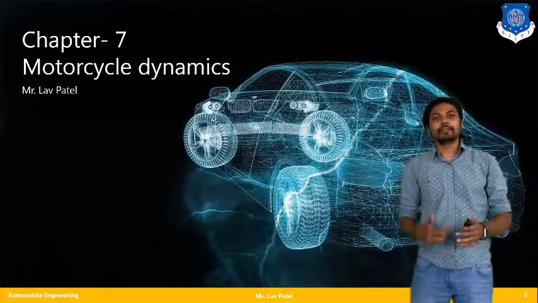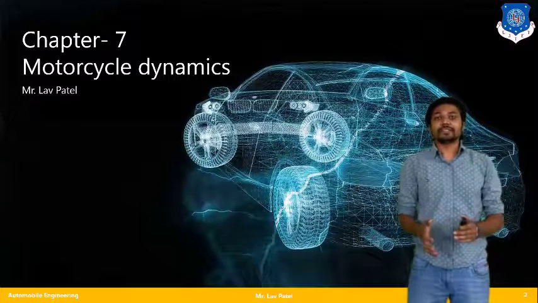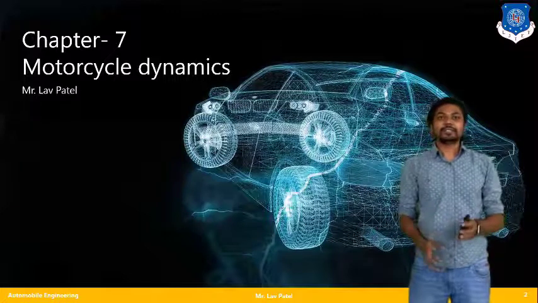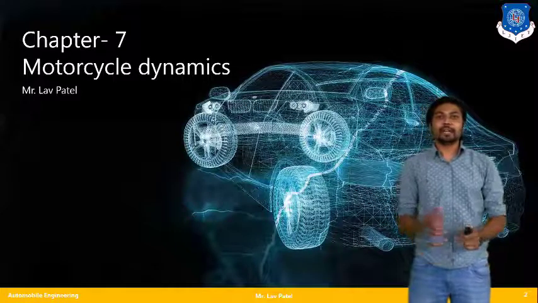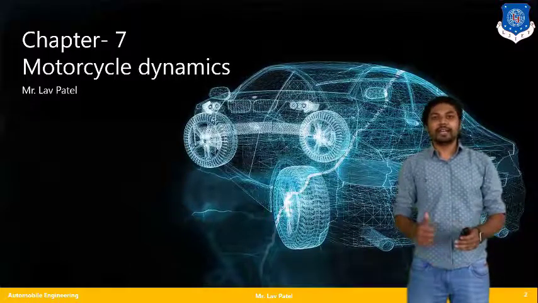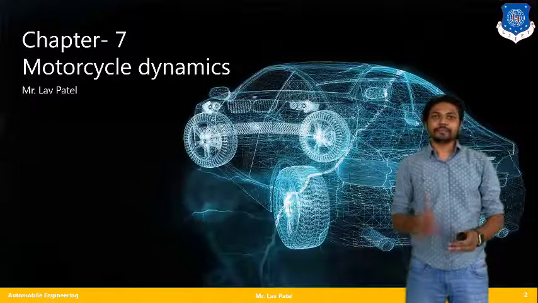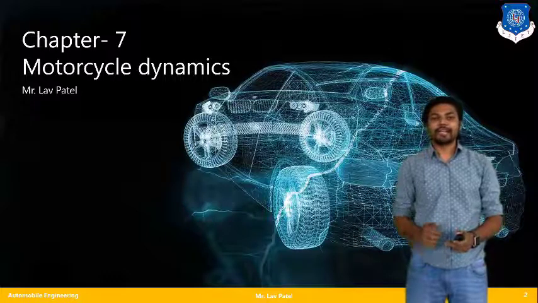Just like different loads, different forces, the steering system, and the overall suspension system, and how these systems affect the overall dynamic condition of the car. So till now we have learned these many things in our subject Vehicle Dynamics. So let us begin with the new chapter, that is Motorcycle Dynamics.